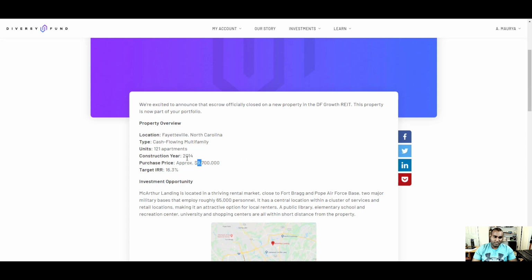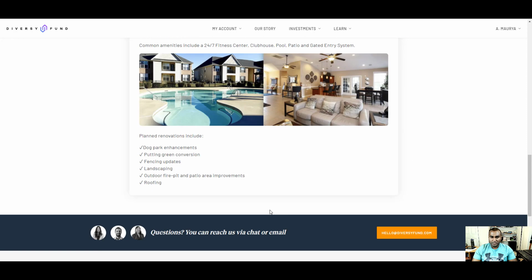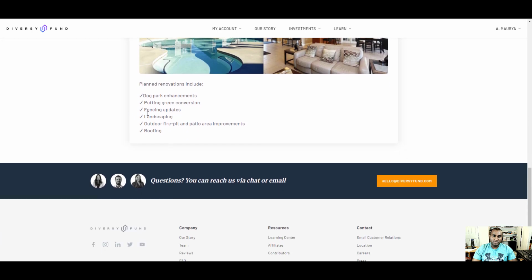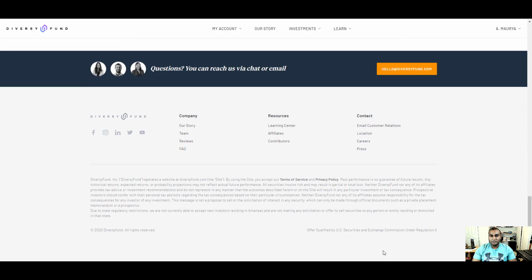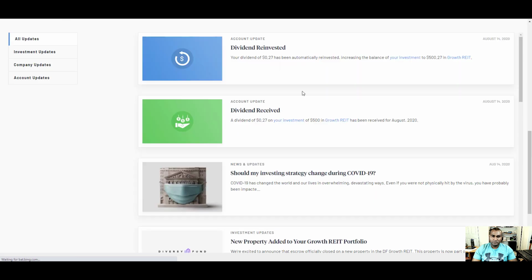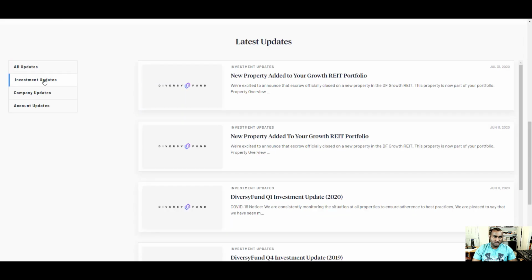So yeah, about 9 million. Okay, cash flowing multifamily, 121 apartments. This is in North Carolina. Okay, look at the apartments. I like the apartment actually. And look at this here. They are doing the renovation. So 2 of them were apartments.